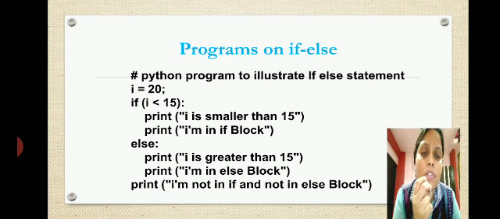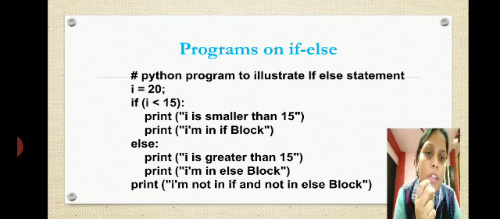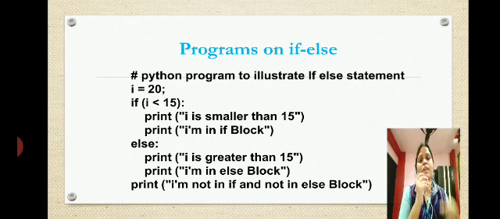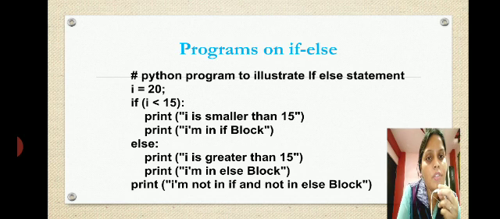That means if i's value is less than 15, we are printing "I is smaller than 15", and also we are checking whether it is in the if block. That means one extra message we are showing. Else, if i is not less than 15, that means i is greater than 15, then we display "I is greater than 15 and I am in else block". And the last statement is going to come in both the if and the else cases, because it has been written outside the else block.